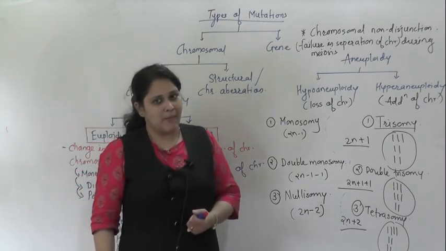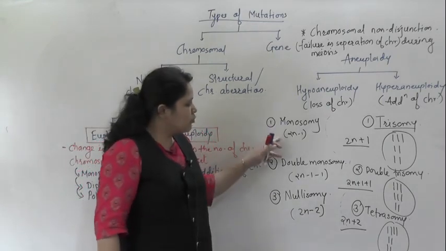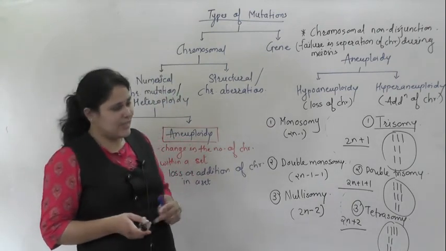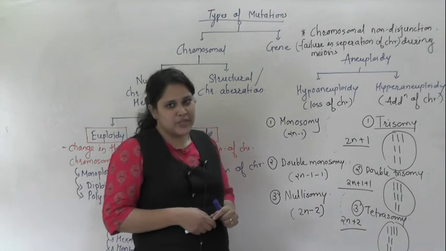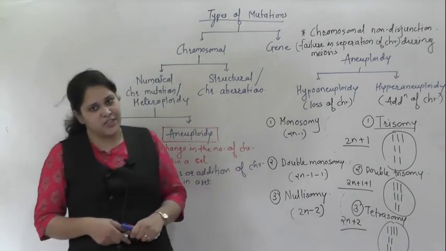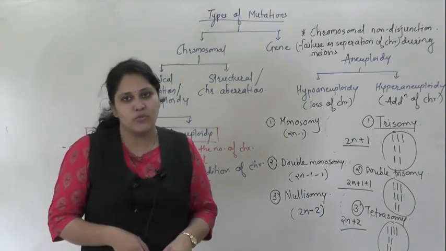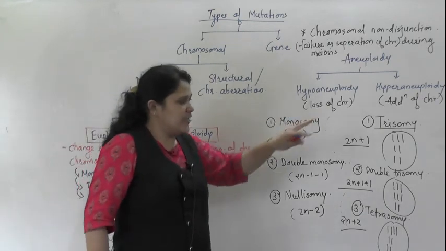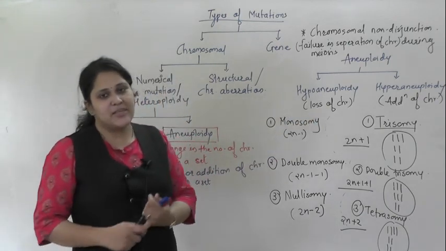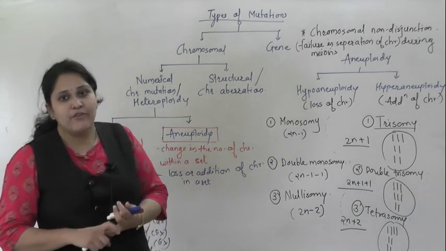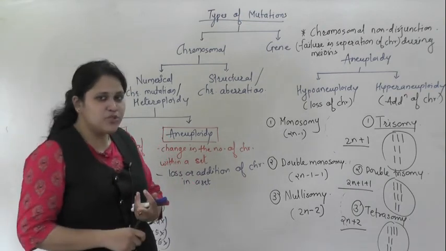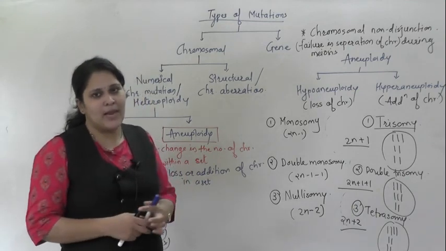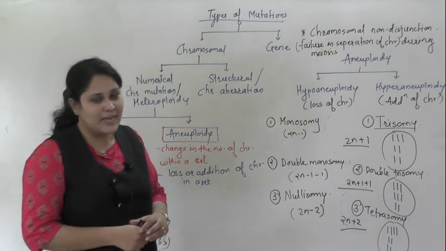Some common examples of this: monosomy, when one chromosome is less. Its example we are going to see afterwards, that is Turner syndrome, in which one sex chromosome is less. Examples of trisomy are Down syndrome, Edwards syndrome and Patau syndrome. Different types of chromosomal abnormalities we are going to study later on.